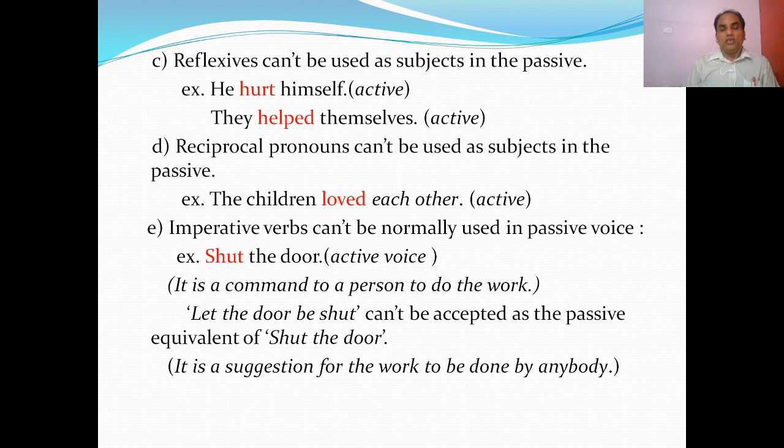But let the door be shut cannot be accepted as the passive equivalent of shut the door. Why? Because it is a suggestion. Let the door be shut means it is a suggestion for the work to be done by anybody. Let the door be shut means anyone can do the job, open, shut the door. So these are the restrictions.